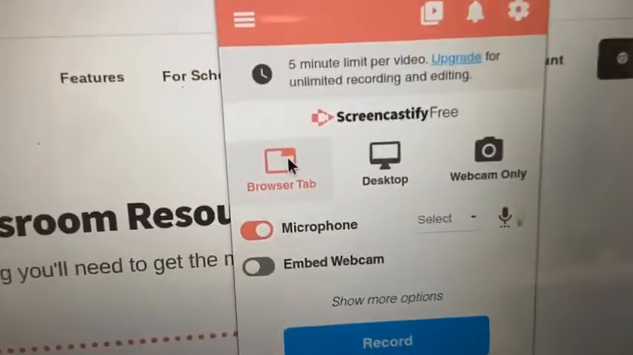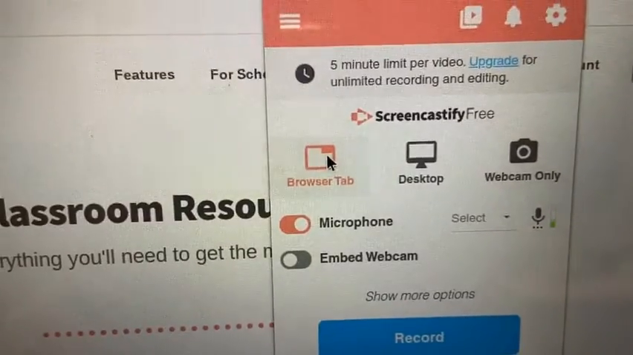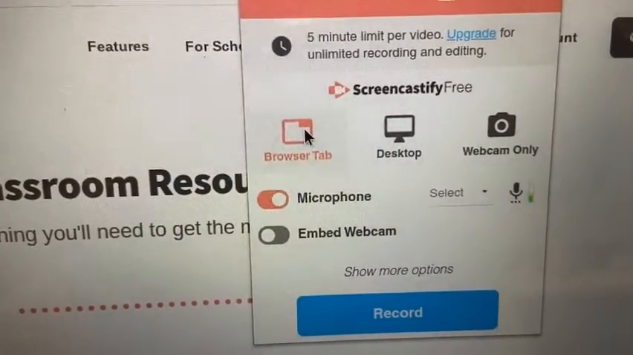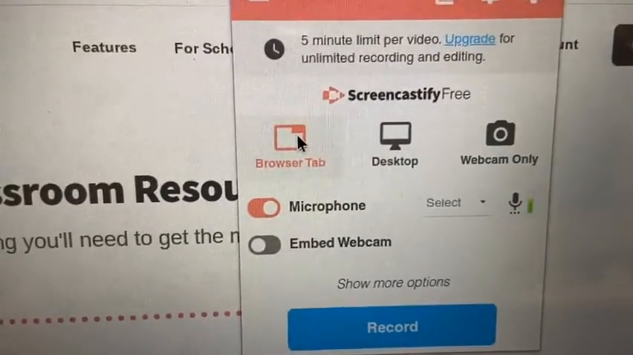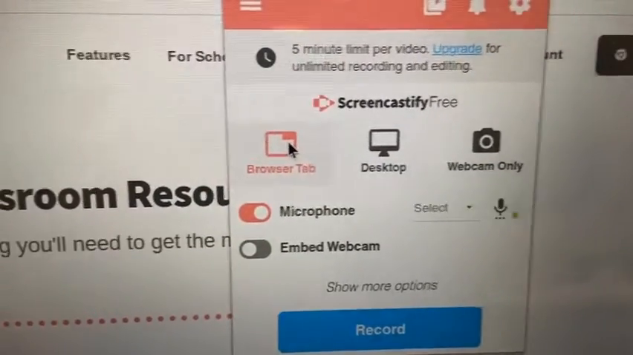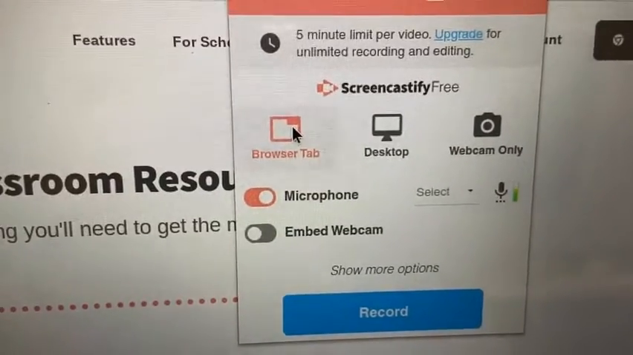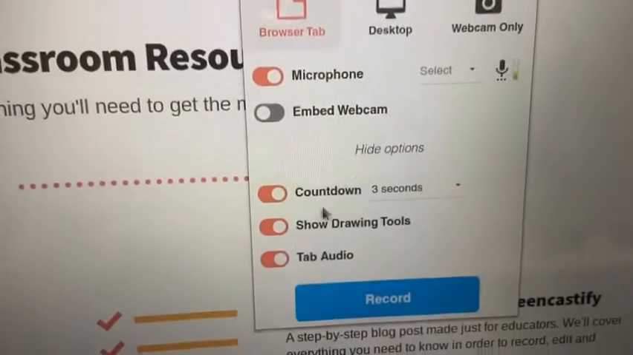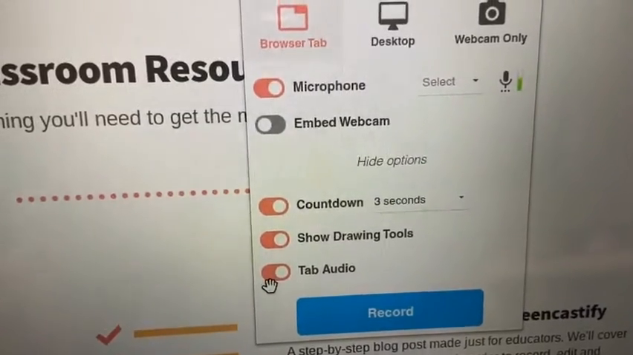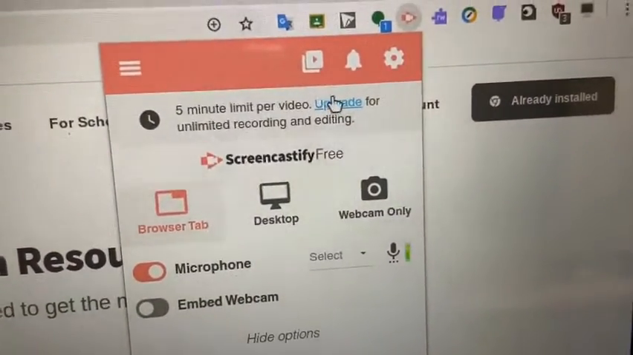You would use browser tab if you're going to be staying in the same browser tab for the whole video. So maybe you're just clicking through a slideshow, maybe you're only showing students one website instead of clicking around. So that's why you would use browser tab. If your browser tab has any audio with it, you'll have to click show more options and make sure that tab audio is on.